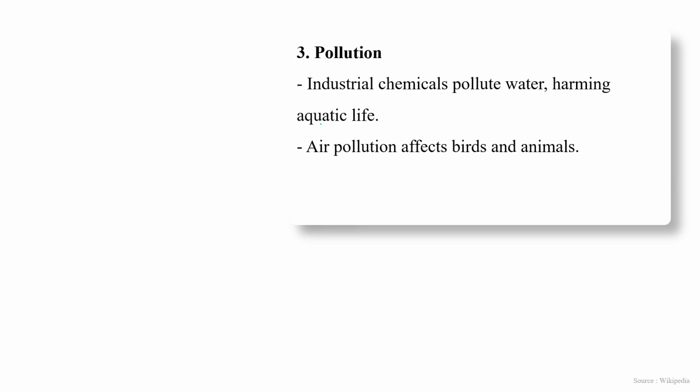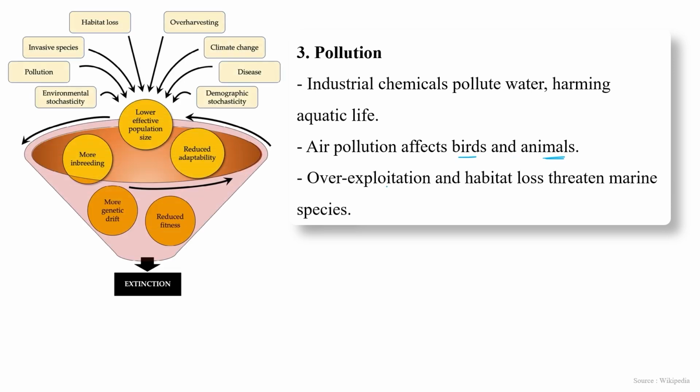So this is the main reason, pollution. Air pollution affects plants, birds and animals, just as water pollution affects aquatic life. Overexploitation and habitat loss threaten marine species, with habitat loss occurring because of pollution. So these are the reasons.